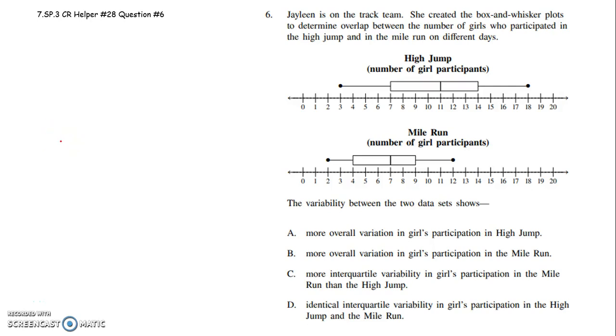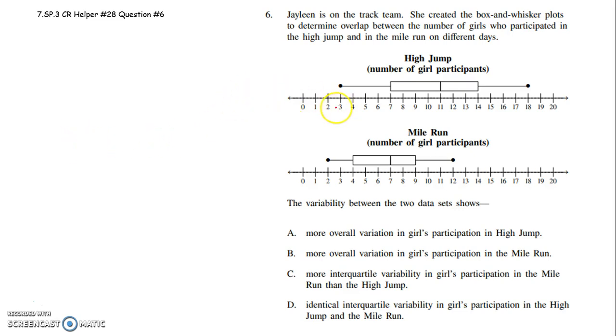Seventh graders, this is to help you with question 6 on CR 28. It says Jaylene is on the track team. She created the box and whisker plots to determine the overlap between the number of girls who participated in the high jump and in the mile run on different days.